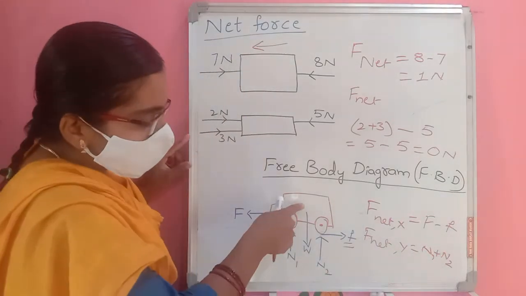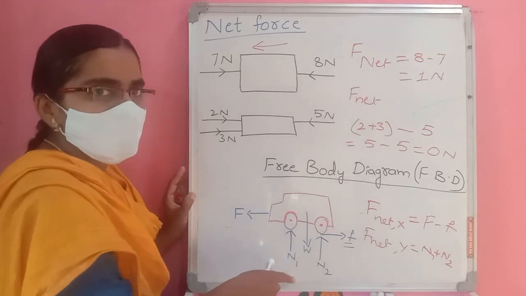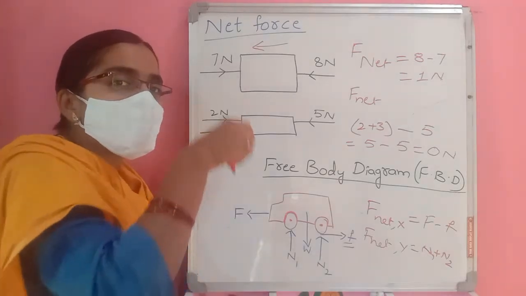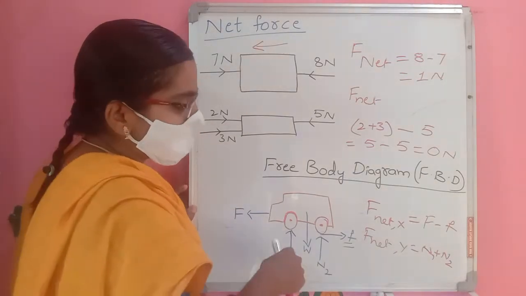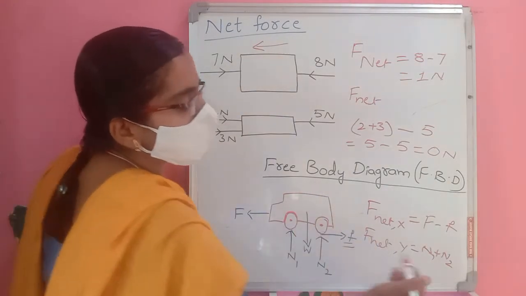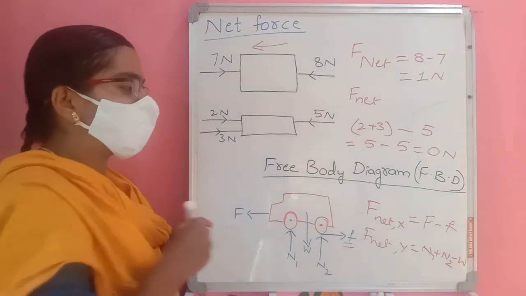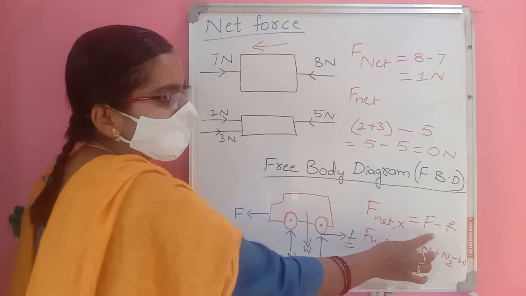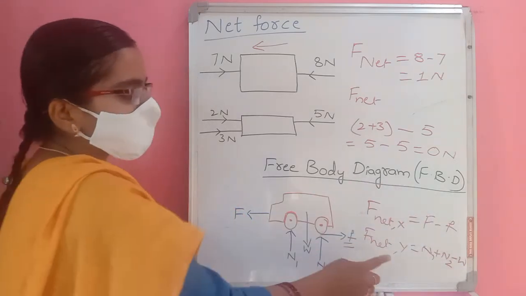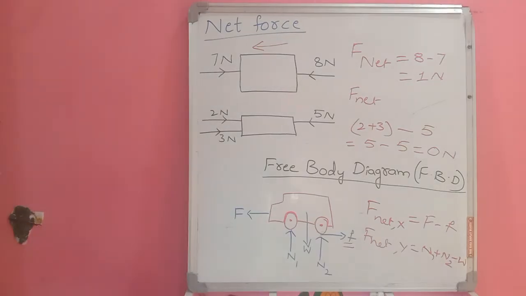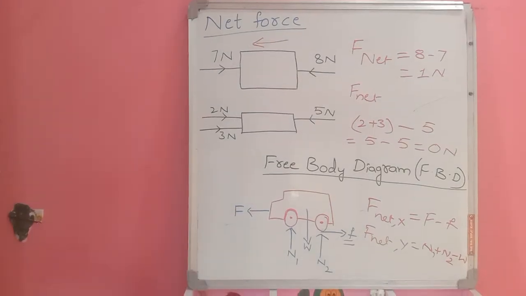And next is its weight. Weight means gravitational force only. The gravitational force always tries to pull the car down, so it is in the opposite direction to the normal force. So we have to subtract that W. So F net in the x direction is capital F, the engine force, minus the frictional force. F net in the y-axis is the normal force of the two tires minus the gravitational force.